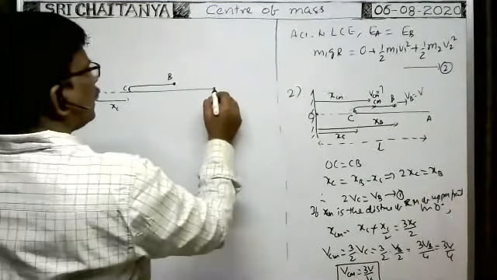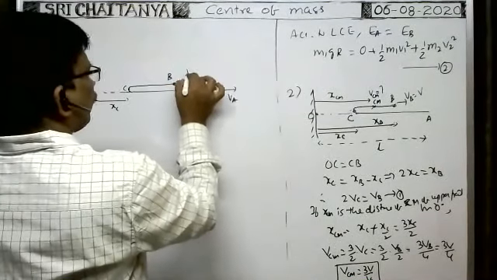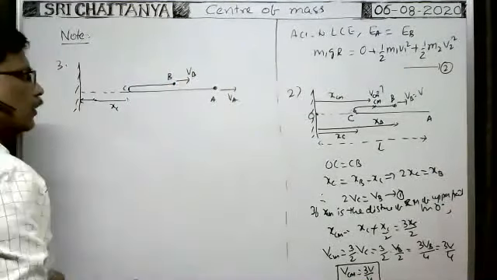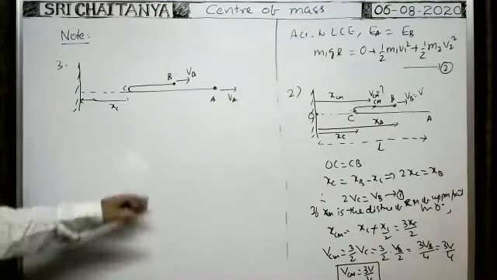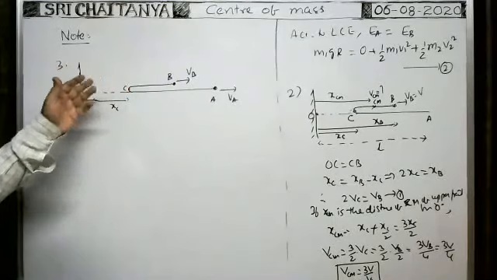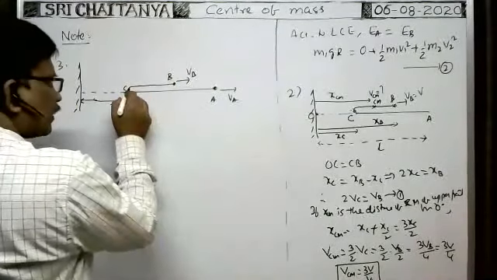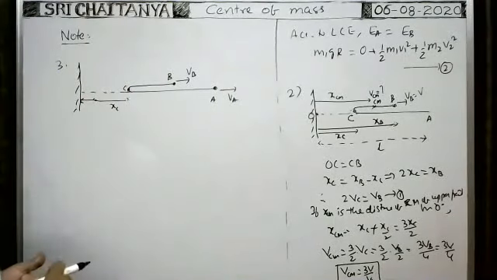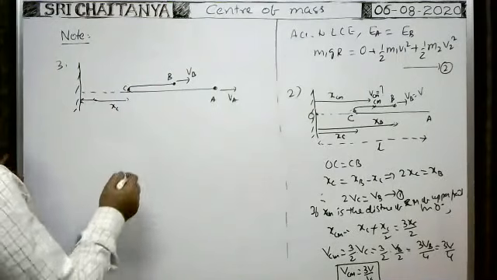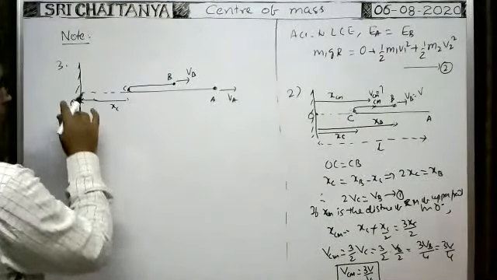this end is moving with a velocity, say VA, in this direction. This end is moving with a velocity, say VB, in this direction. Now, what is the relation among VA, VB, and this point? Whenever it is pulled like this, this point also has some velocity. What is the velocity of this point? We have to find it. All distances you measure from the fixed rigid support only, from this one.